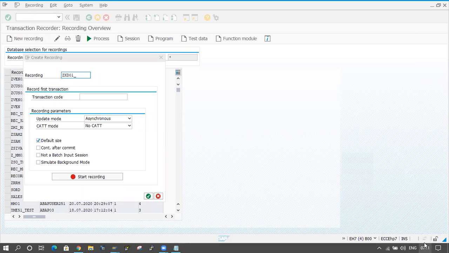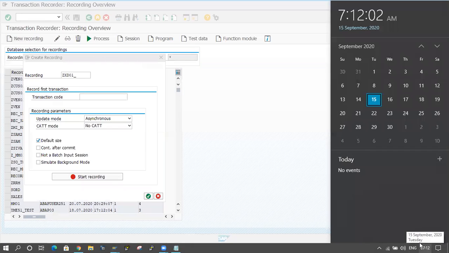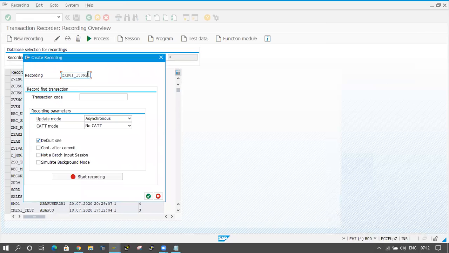I'm maintaining a recording name here. For which transaction code are you doing the recording? I'm doing it for XD01, customer creation. I will maintain XD01 here and click on enter.